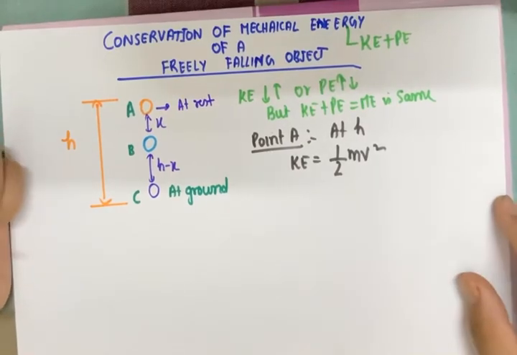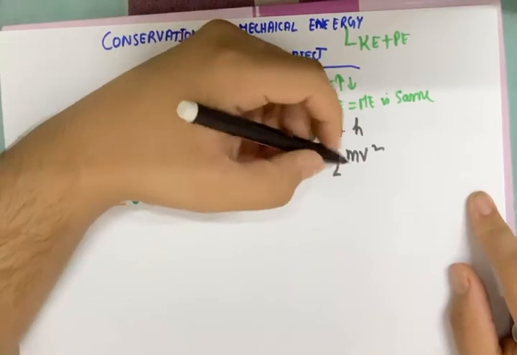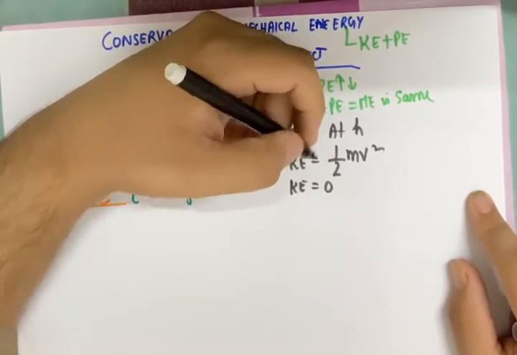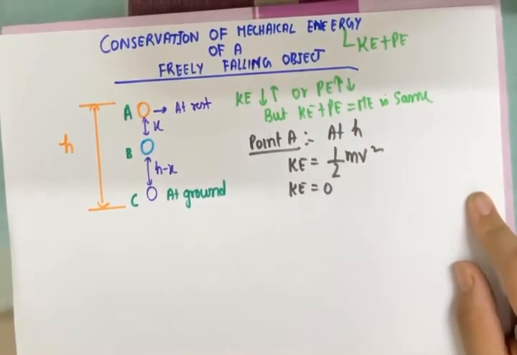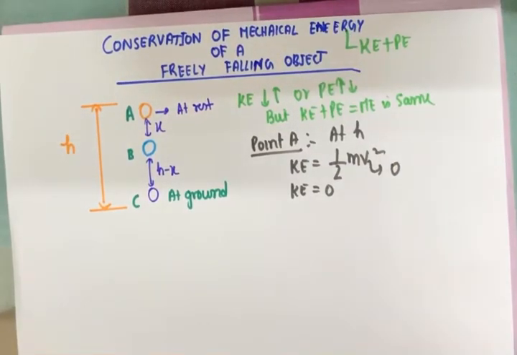Potential energy is mgh. This half mv square is equal to 0. Now why is that? If the object is at rest at height h, will it have any velocity? This velocity will become 0. So kinetic energy is 0.